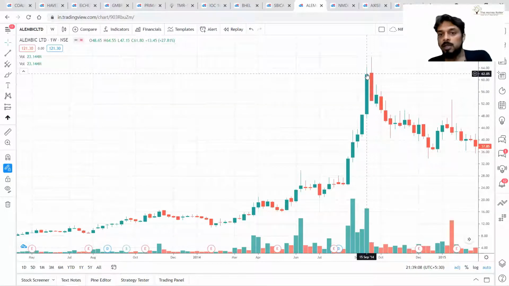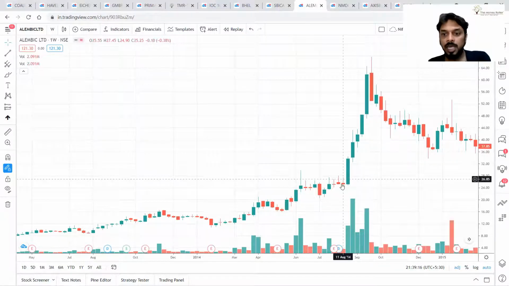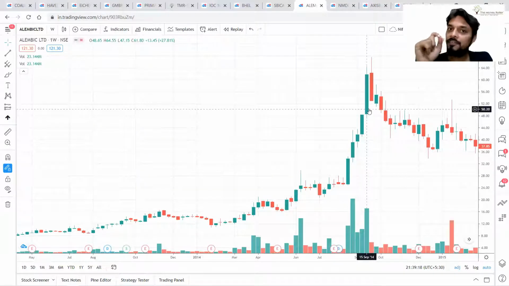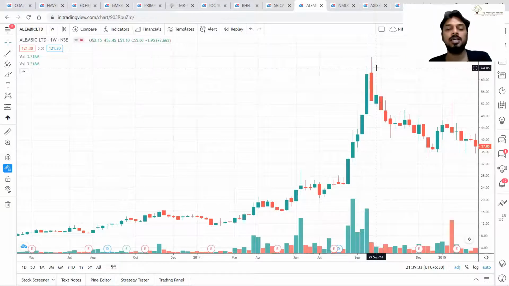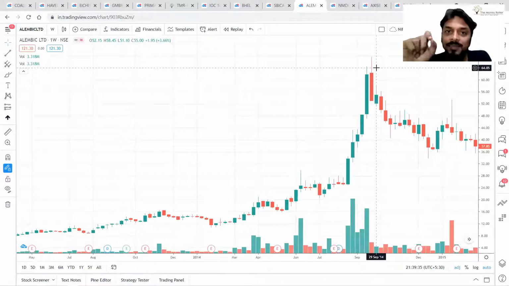Now, that doesn't mean you should sell blindly. No. In this move, it is very difficult to find the reversal point near the top. Yes, very difficult to find the reversal point near the top. You cannot predict. You will only predict after there is a price reversal. You can only predict when there is evidence from candlestick reversal or any kind of price chart reversal.